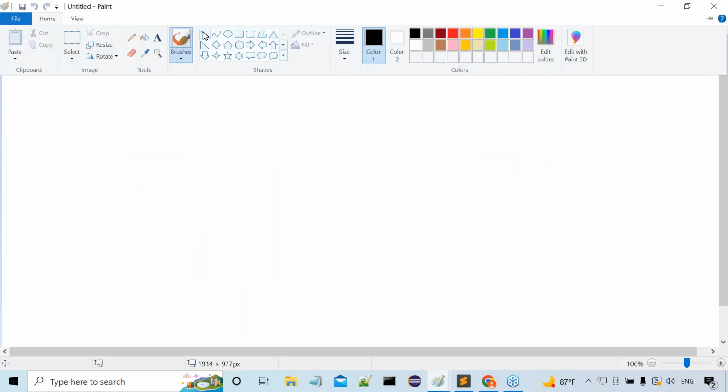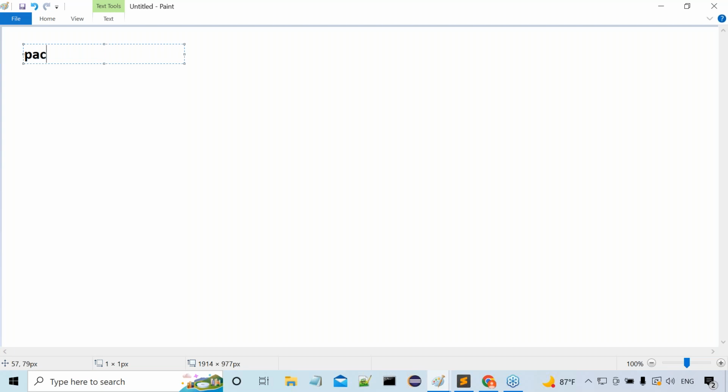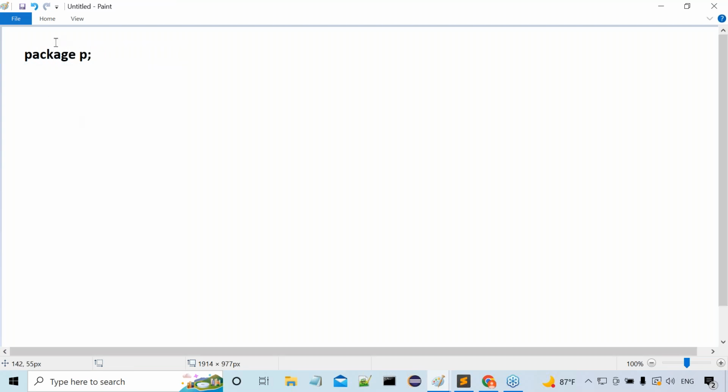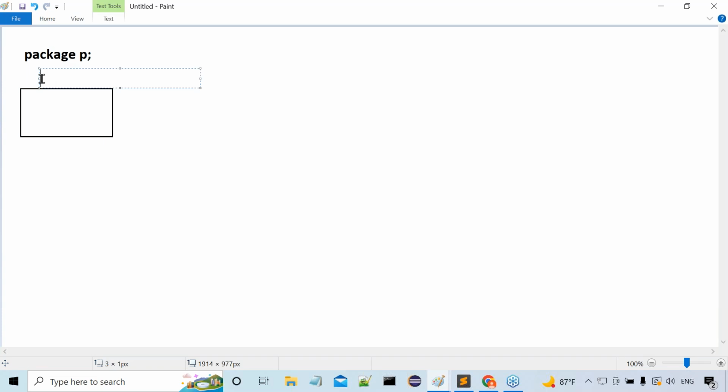For example, if I declare package P like this, when we compile the program, how will that package be created? A folder will be created with the name P.